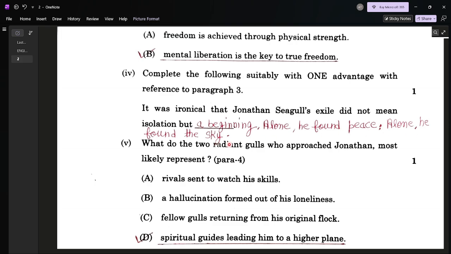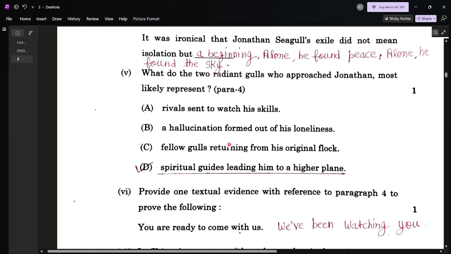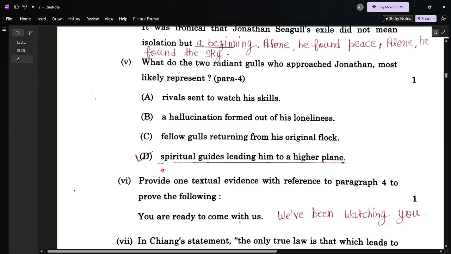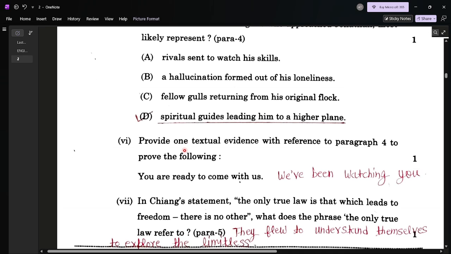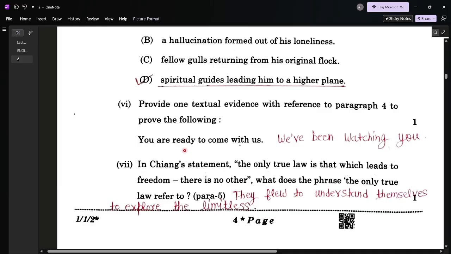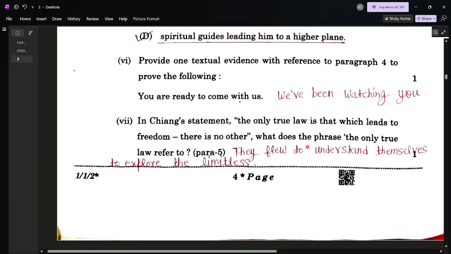Alone he found the sky. Question number 5 is MCQ based and its option is D: spiritual guides leading him to a higher plane. What is the answer? Section A, passage 1, fifth number, option D. Number 6 is: you are ready to come with us. We have been watching you.